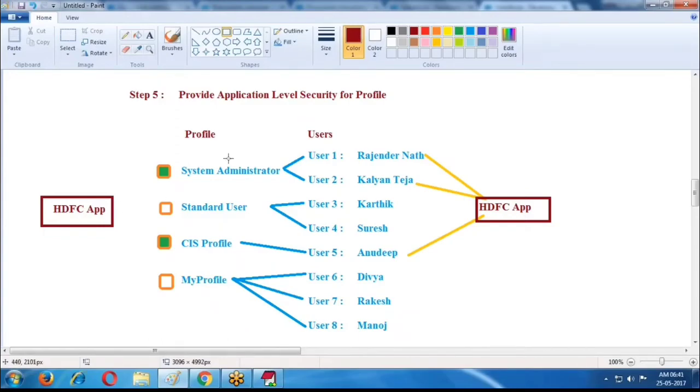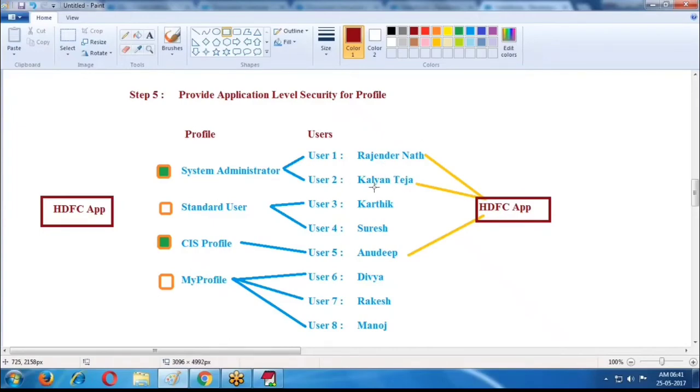Whenever we provide access to a profile, all users in that profile get access. If 100 users are using the system administrator profile, then 100 users are accessing your application. But I require only one user.